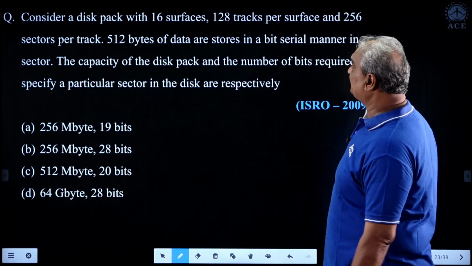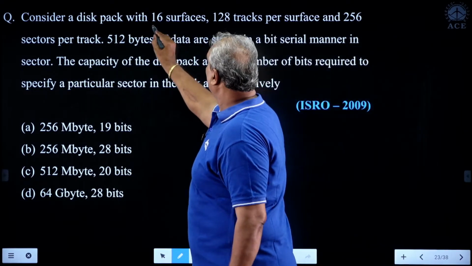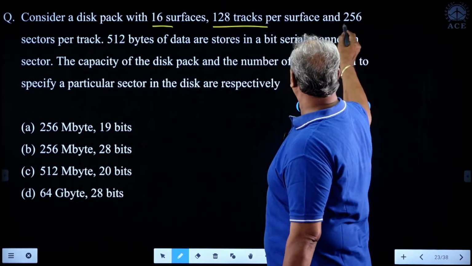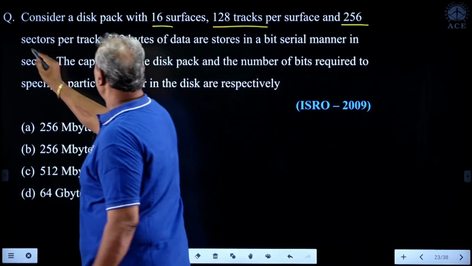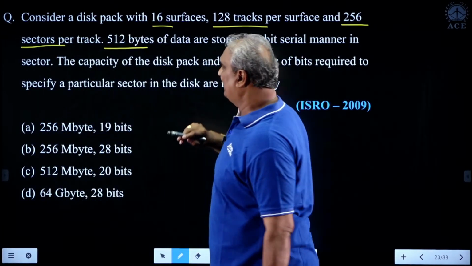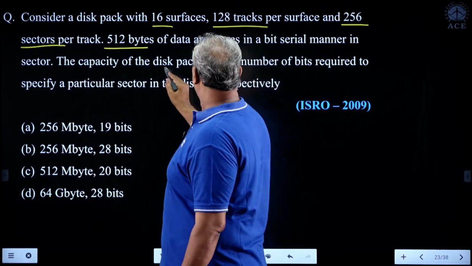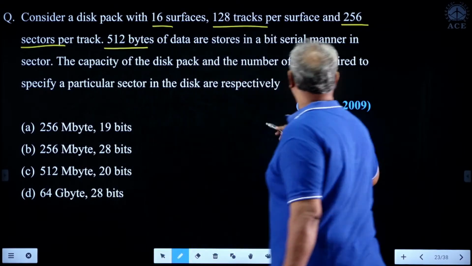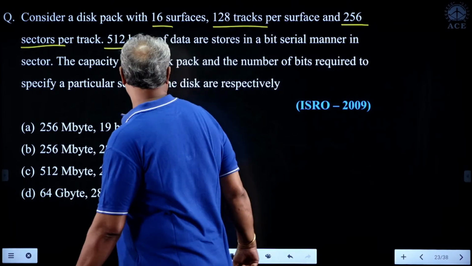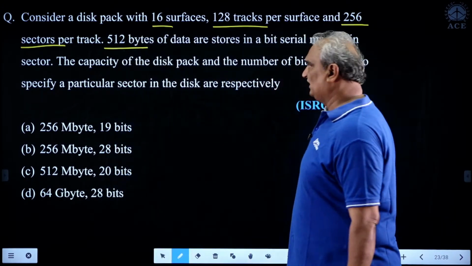Consider a disk pack with 16 surfaces, 128 tracks per surface, and 256 sectors per track, 512 bytes of data stored in a bit serial manner in the sector. The capacity of the disk pack and the number of bits required to specify a particular sector in the disk are respectively.